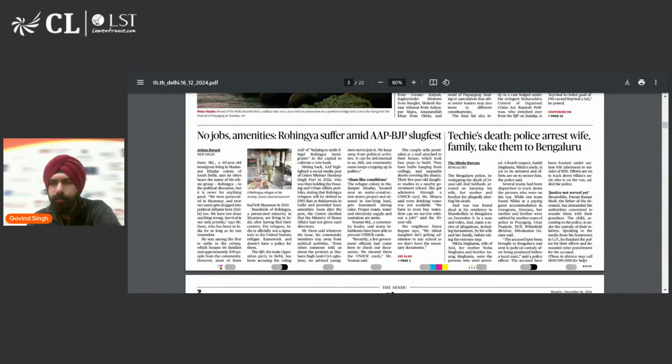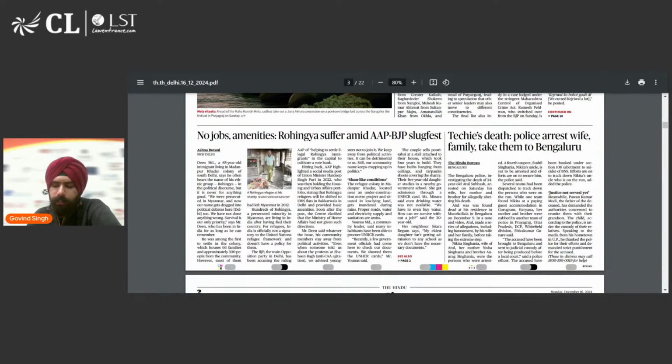जिसको हिंदी में आप झुग्गी बस्ती कहते हो. So that is the thing. And they don't have any jobs, they don't have any amenities, they don't have any facilities, and they cannot get government benefits because they are not citizens of India. They don't have your Aadhaar card and stuff. So they're in a crisis situation, and Aam Aadmi Party and BJP are blaming each other.